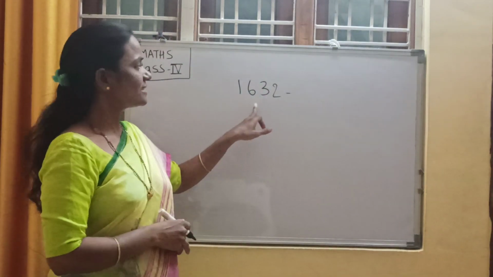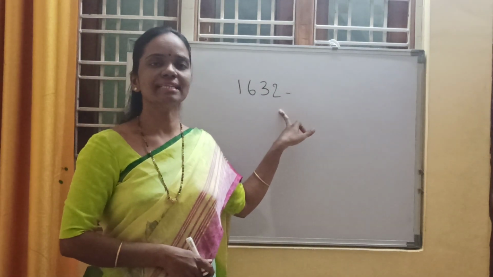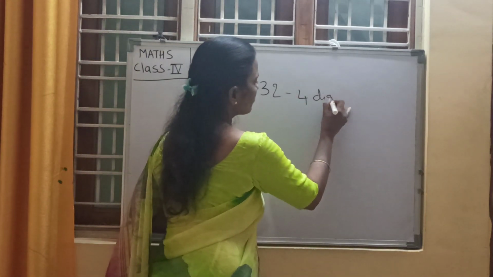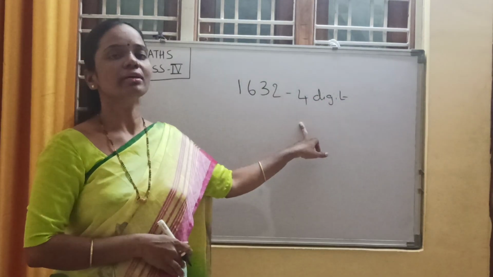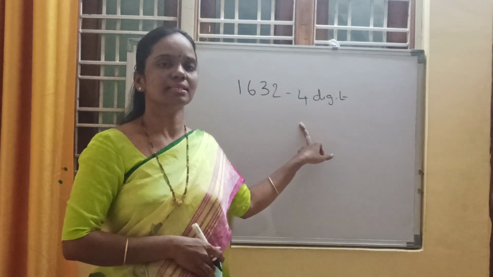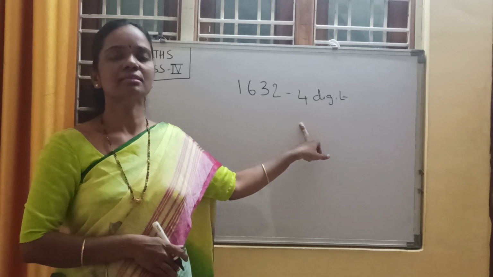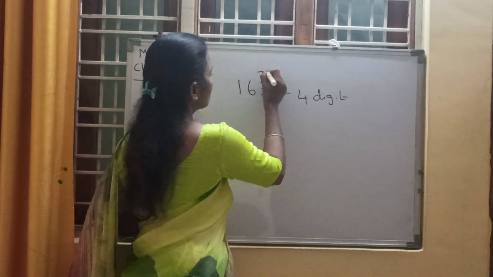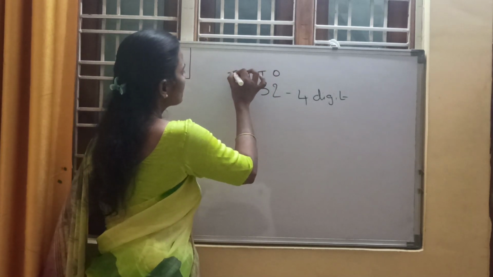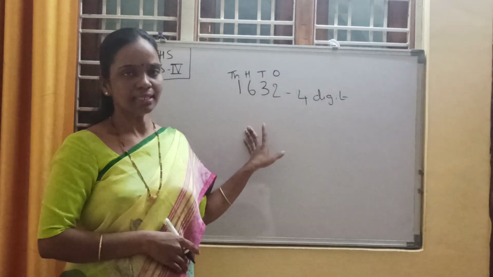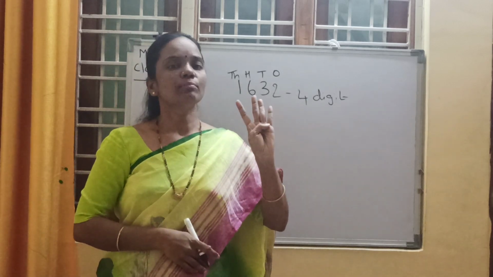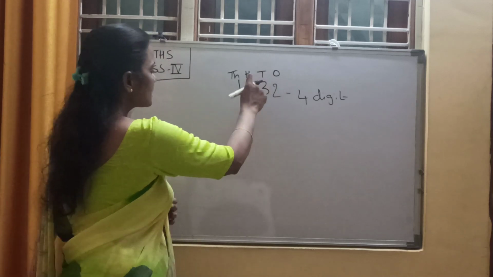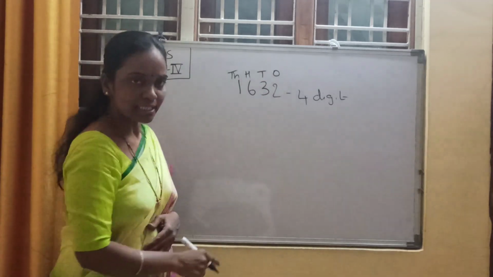1632. What digit number is it, children? Yes, it is a 4-digit number. Then tell me, children, what are the places? A 4-digit number has 4 places. What are those? Ones place, tens place, hundreds place, thousands place. Yes, a 4-digit number shows 4 places.